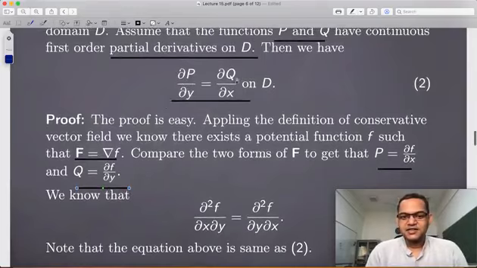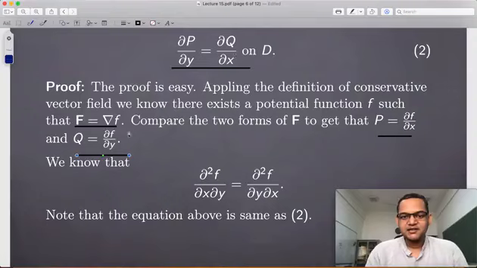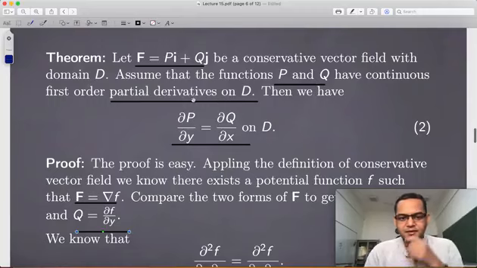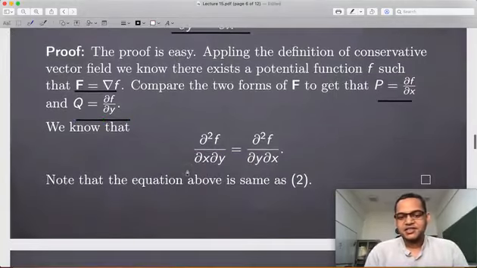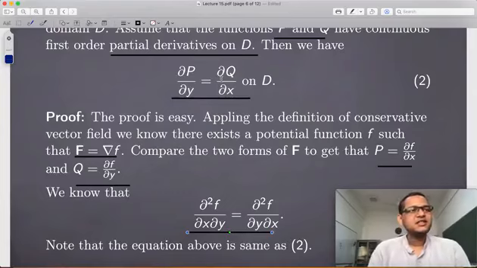Now you see, we are looking at these two quantities, so you just consider the corresponding derivatives. You take the derivative of this with respect to y, and then the derivative of this with respect to x. So what you get on this side is del 2 f by del x del y, and similarly del 2 f by del y del x. But you know, we had a result which said that if the partial derivatives are continuous, which is the situation over here, then these two quantities are the same, so you get that this thing happens. So these are simple but useful results.